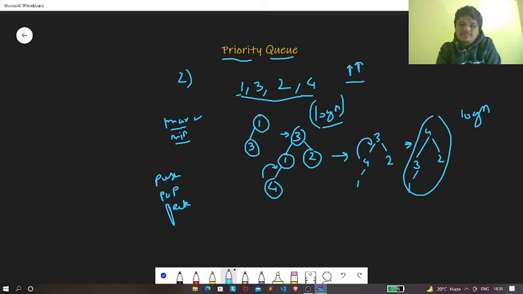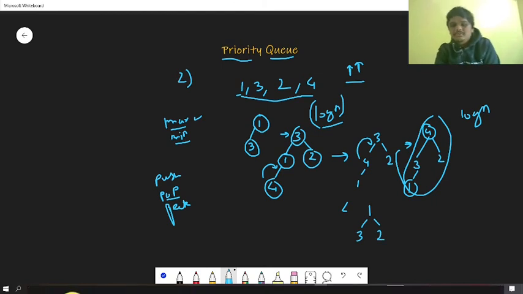So this is the heap we have formed after inserting all these elements. Now let's say that we want to perform the pop operation. If we perform the pop operation, this 4 will be removed, right? Because this 4 has the highest priority, as the higher the value, the higher the priority. And so if we remove this 4, this 1 which is over here will come over here. So our heap will look like this.